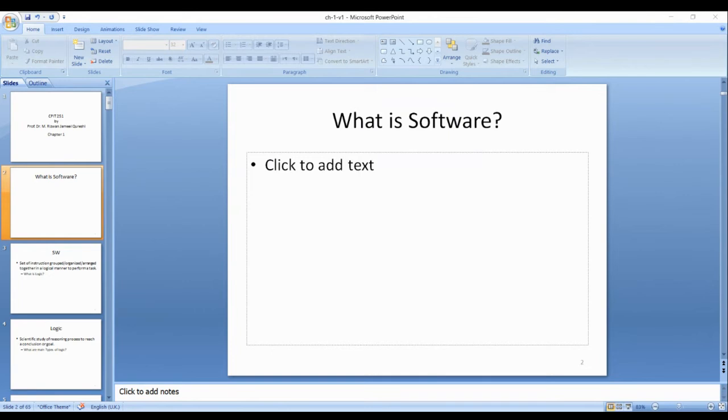Mr. Bandar, can you hear me? Said Umar, can you hear me? Yes. How to define software?